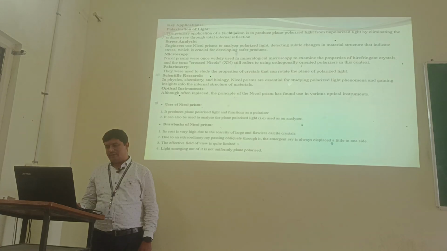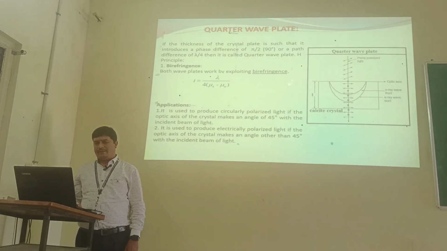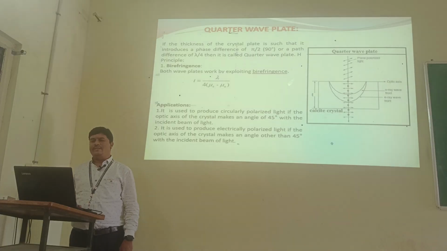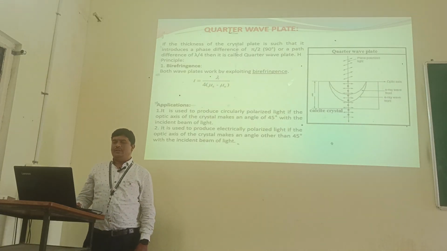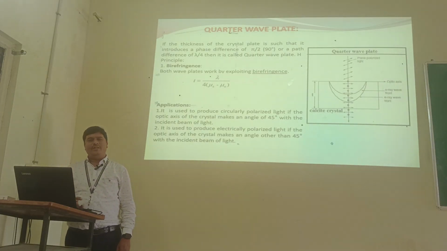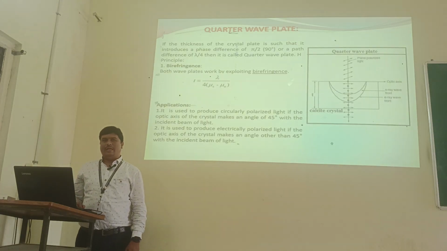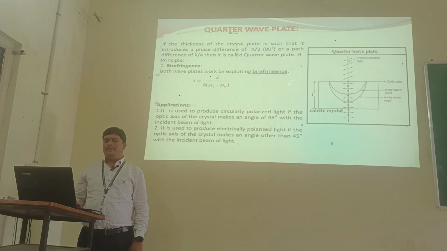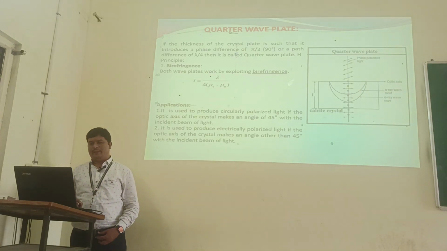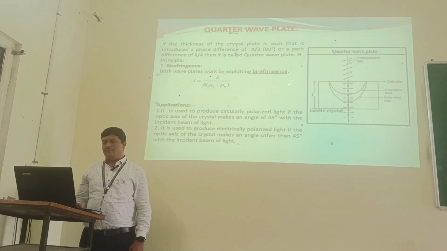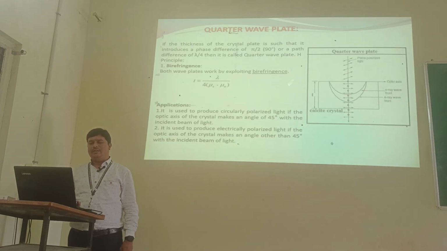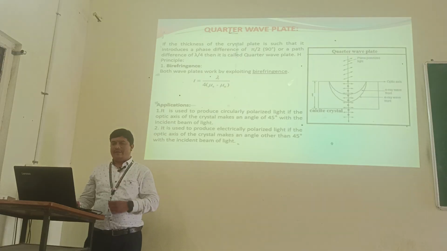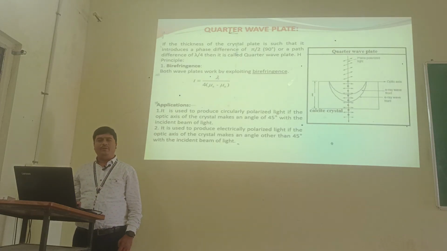Next we have the quarter wave plate. If the thickness of the crystal plate is such that it introduces a path difference between the ordinary ray and the extraordinary ray of lambda by 4, or a phase difference of pi by 2, then the plate is known as a quarter wave plate. The thickness of the quarter wave plate is t equal to lambda by 4 into (mu e minus mu o). Application: it is used to produce circularly polarized light if the optic axis of the crystal makes an angle of 45 degrees with the incident beam of light.